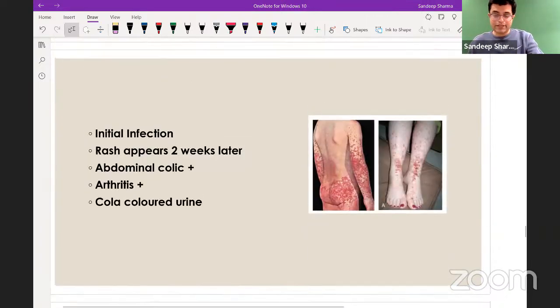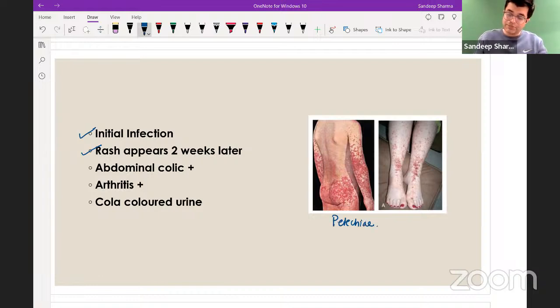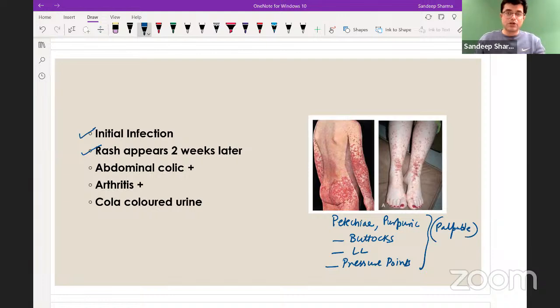Now, next scenario, there was an initial infection in a person, a child, it can be an adult also. A rash appeared 2 weeks later. Can you see this rash? So this rash is a petechial as well as purpuric rash. This rash is appearing on the buttocks. It is appearing on the lower limbs. It is appearing on the pressure points. And all these lesions are palpable. And when you think of petechial rash, you always think of thrombocytopenia. There is no thrombocytopenia found in these patients.